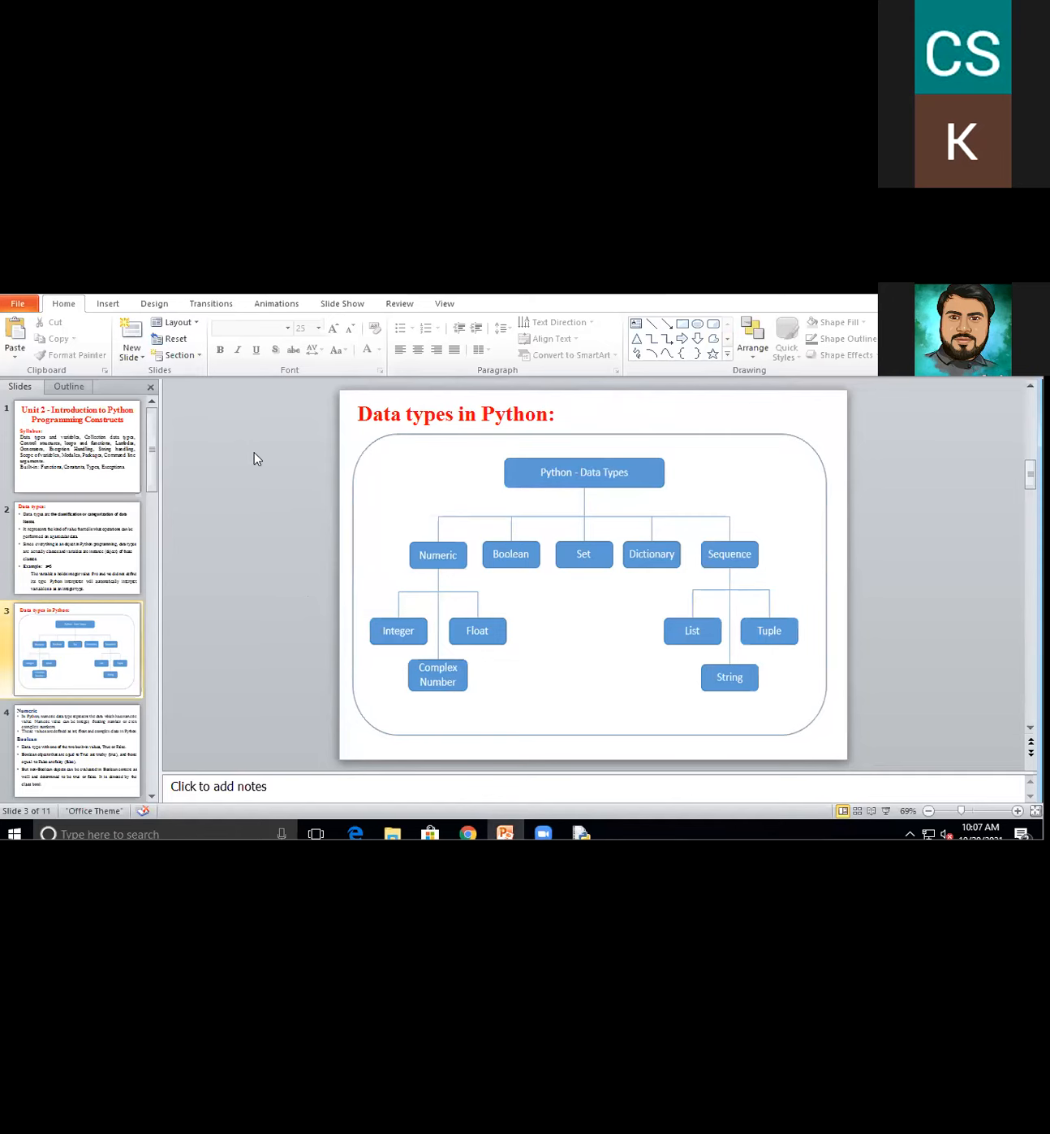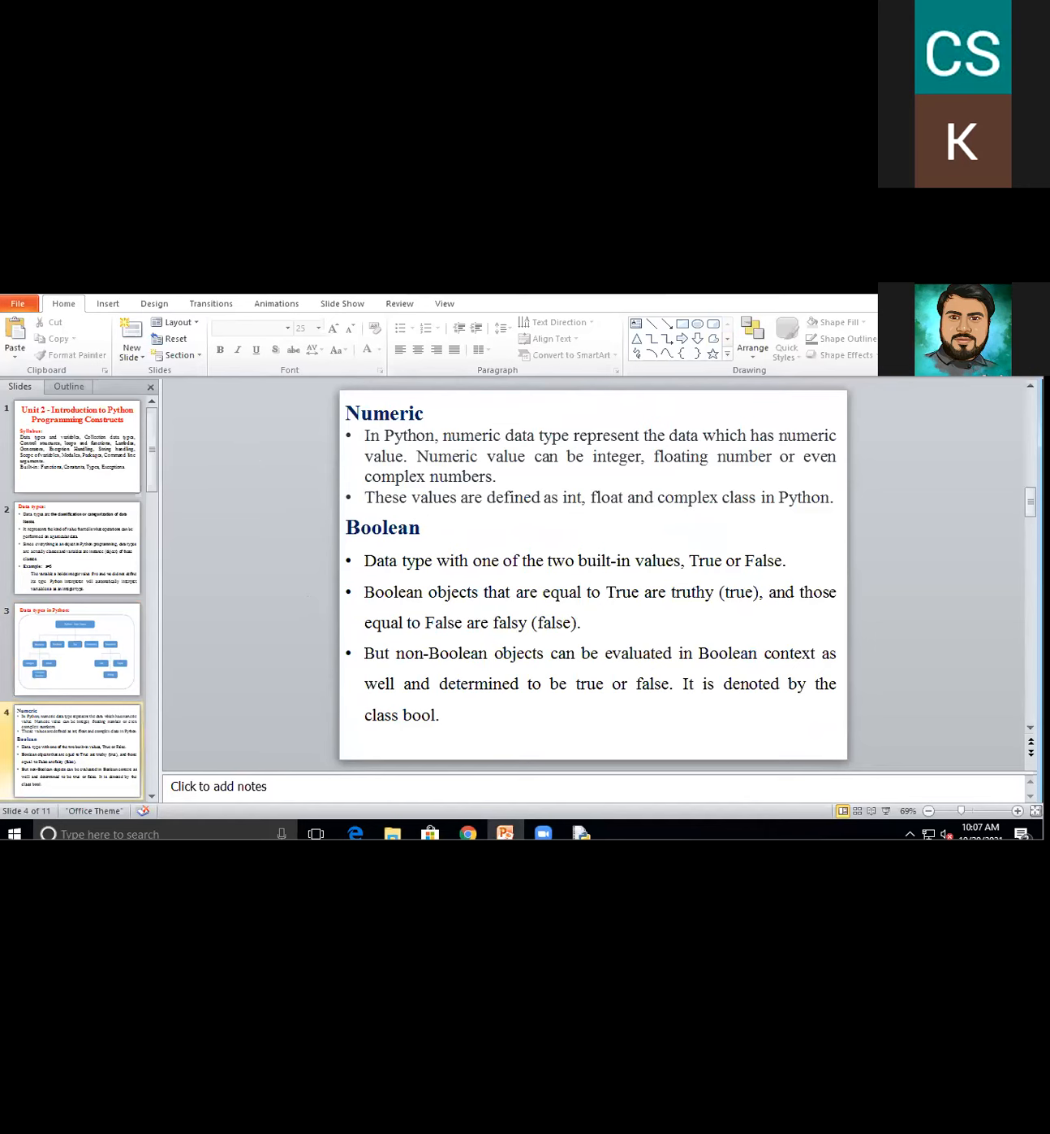Okay. Next we will first see the numerical type. What does numerical mean? In Python, the numerical data type represents data which has a numerical value. Numerical value means we consider it as an integer, float or double, or complex number. So the numerical data type is classified into three types. We will see examples and I will explain.